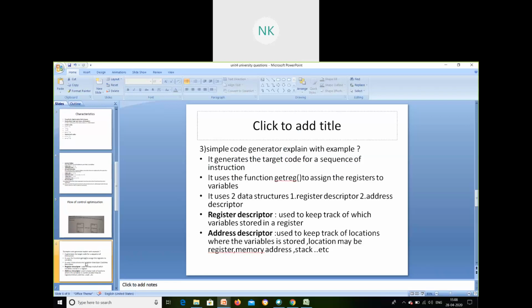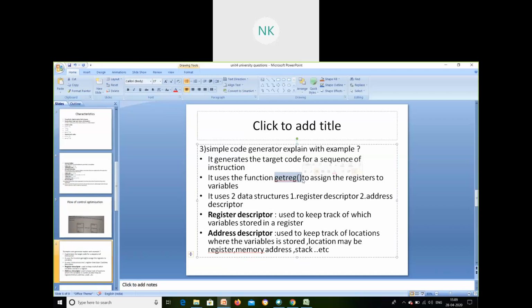In simple code generator, it will be converting to the three address code. From the three address code, we will be moving to registers. So here we will be using a function called get register function. Why we are using the get register function is to assign a register to a variable. However many variables we have in the program, for those specific variables we have the registers. We need to assign a memory for each and every variable, and the variables might be having some values in the memory, right? So we need to assign a register for each variable.